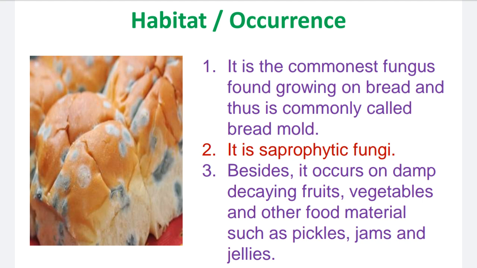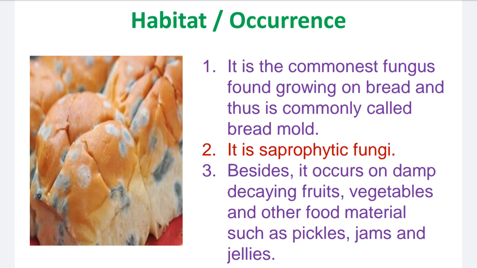When bread, rotis, chapatis or any foodstuff is not stored properly, Rhizopus fungus spores immediately attack that food material, and they can grow luxuriantly as saprophytic fungi. So the most common occurrence of Rhizopus is growing on bread, so that they are called bread mold. Bread means growing on bread, and mold means fungi. The fungus that grows on bread is called bread mold.